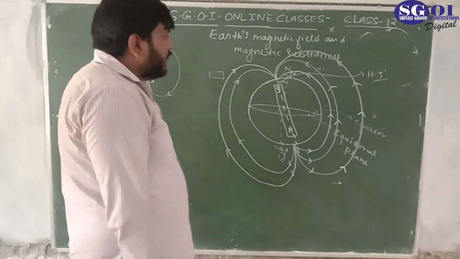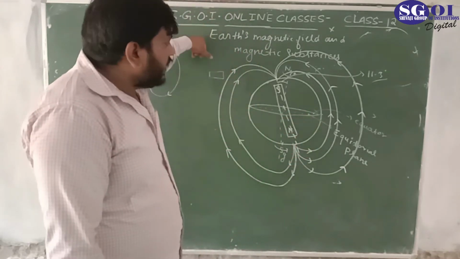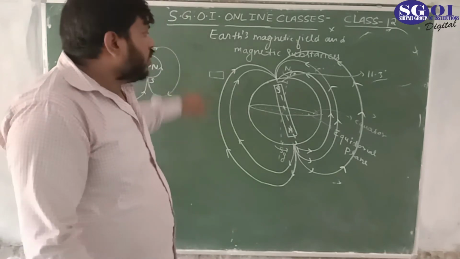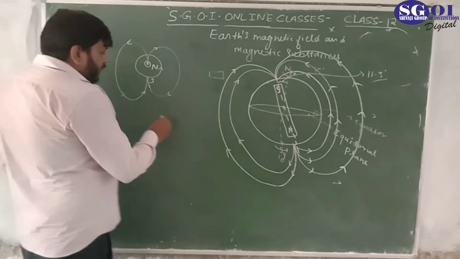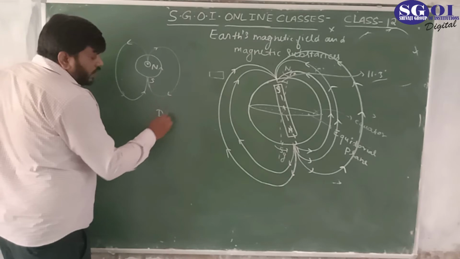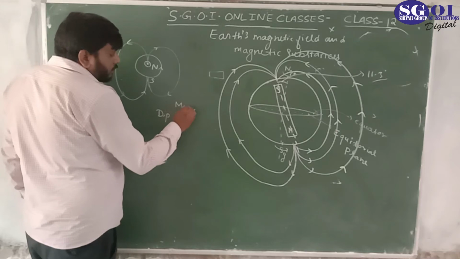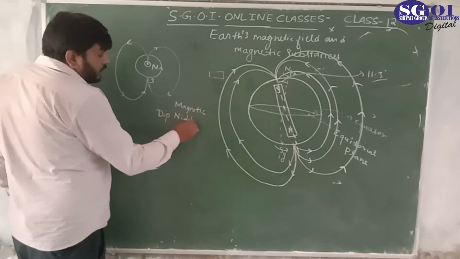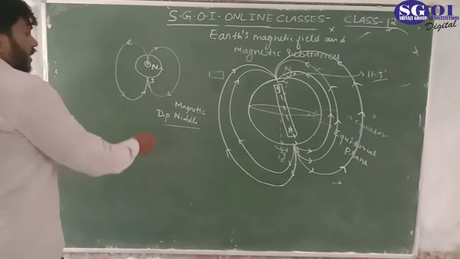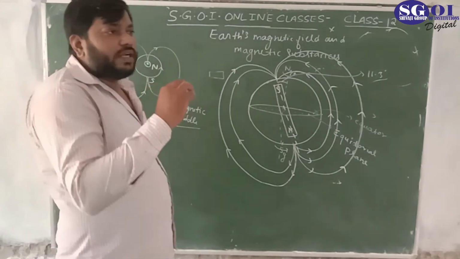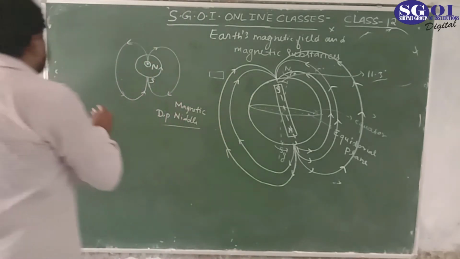Now we are going to define the magnetic north and magnetic south. How would we define them? For that, if you take a magnetic dip needle, a dip needle is different from the compass. Actually, a dip needle can move in a vertical plane, and it is like this.